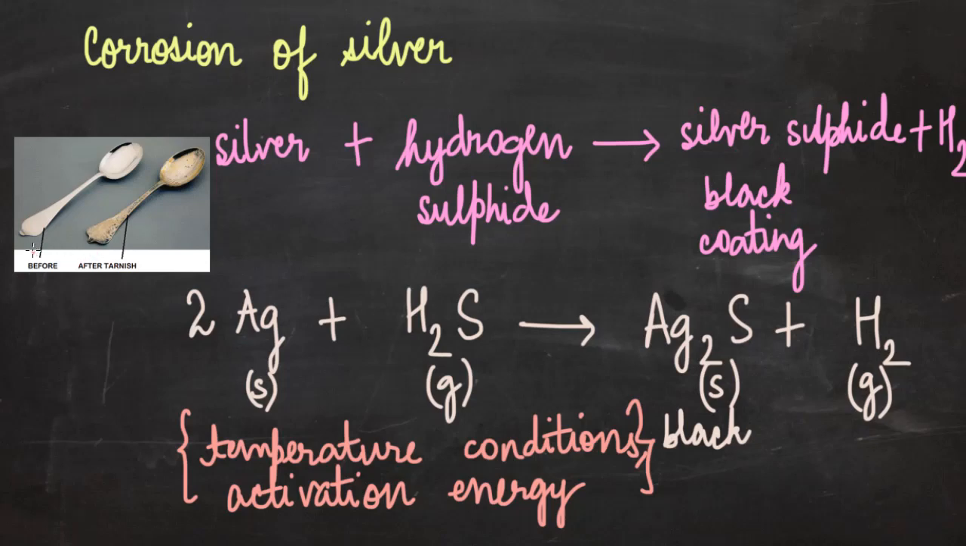Just see the diagram here. So before corrosion, silver spoon was shiny. After corrosion, it has lost its shiny finish and it has developed some black tarnish on it or some black coating on it, which is of silver sulfide. Now let us see the corrosion of copper.